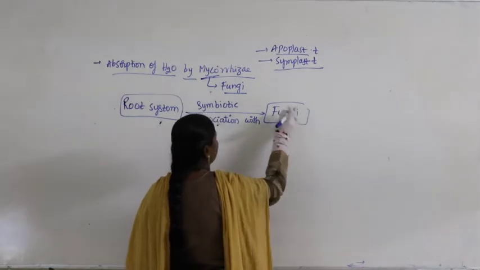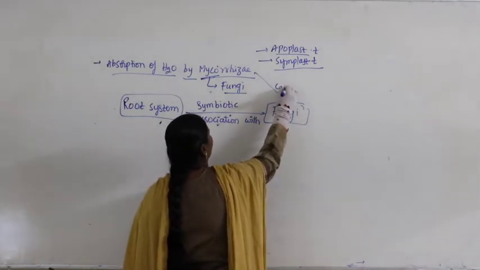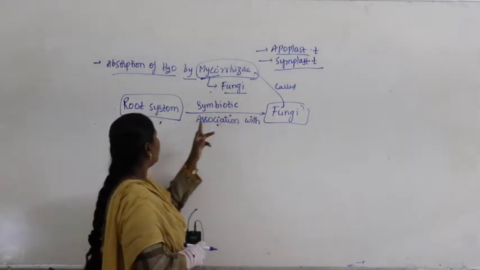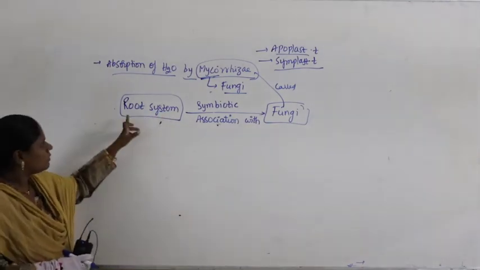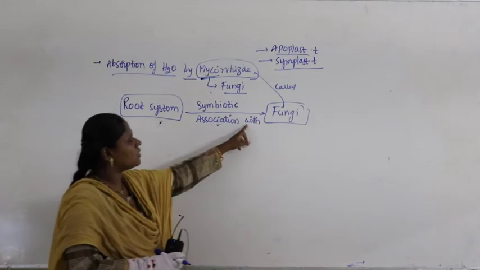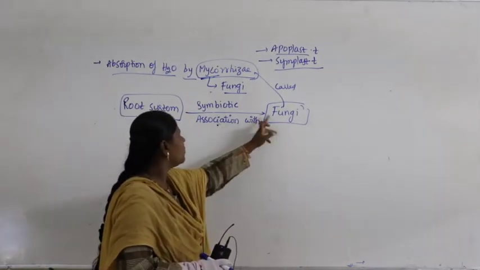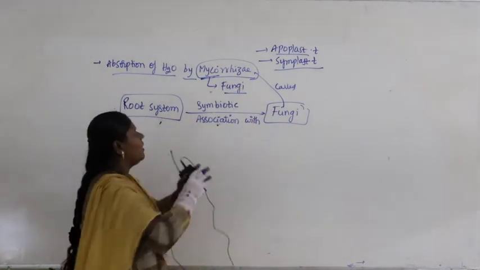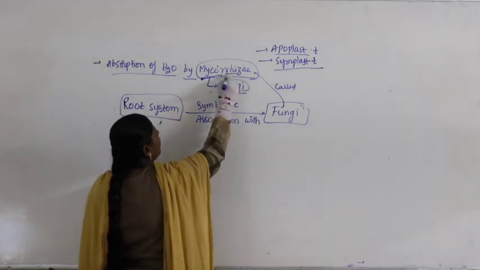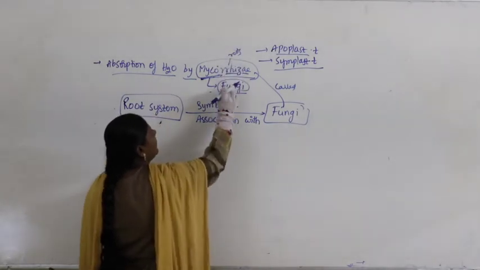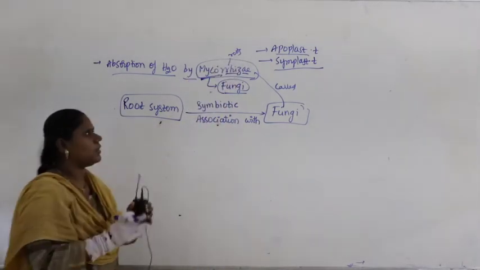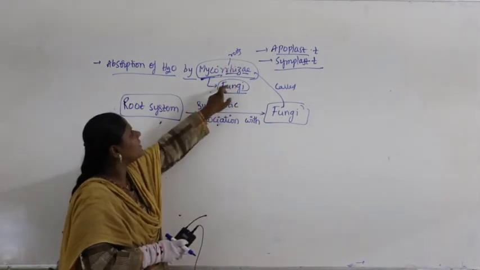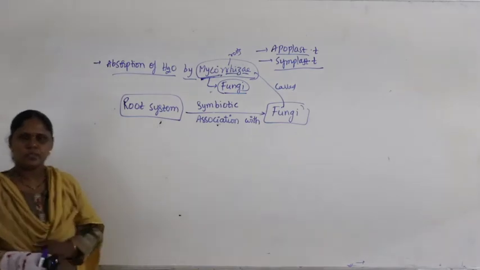This fungi is called mycorrhiza, whenever fungi show a symbiotic association with the root system. Myco means fungi, rhizae means roots. So fungi is in association with the roots.